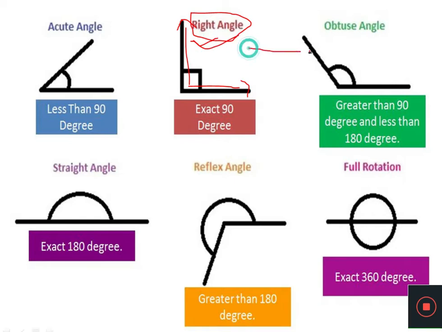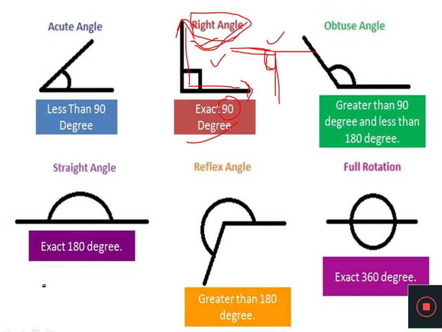This angle can look like this also. So whenever these two rays are perpendicular to each other, they form the right angle, and the degree of this right angle will be exactly 90 degrees.